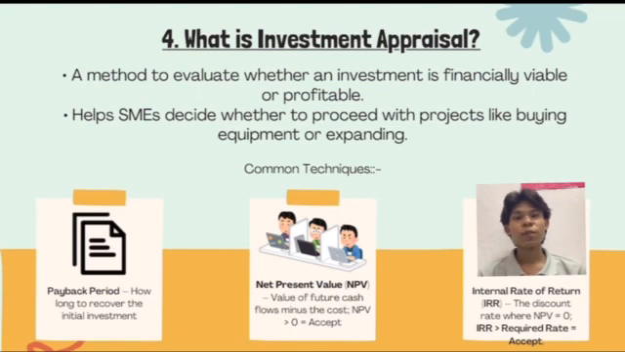First is the payback period, which shows how long it takes to recover the initial investment. The second is net present value, or NPV in short, which looks at the future cash flow compared to the project cost. If NPV is positive, it means the project is profitable. The third is the internal rate of return, or IRR, which tells us the expected rate of return. If the IRR is higher than the required return, the project is considered acceptable.